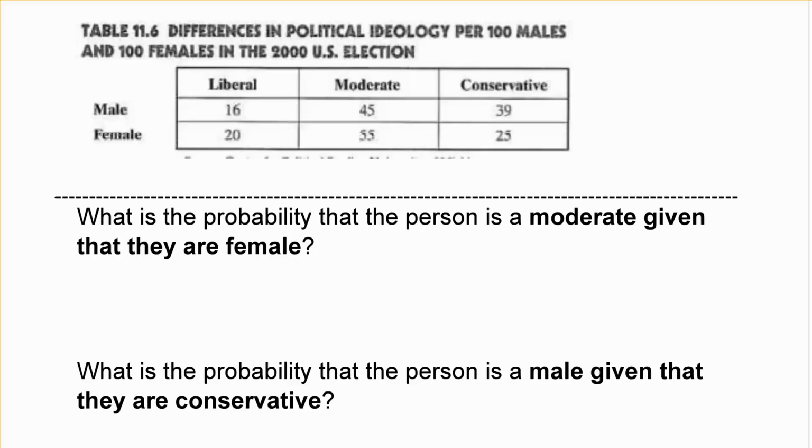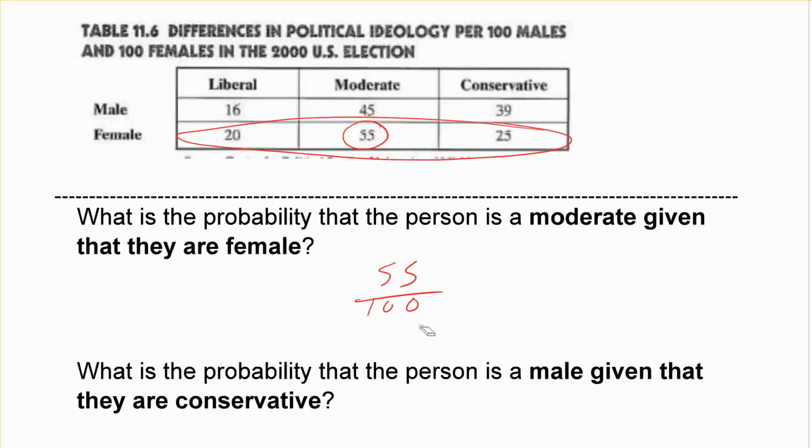So we'll say, how many females are there? There are 100 females, and there are 55 moderate females. So that makes sense. 55 out of 100 would be our conditional probability.